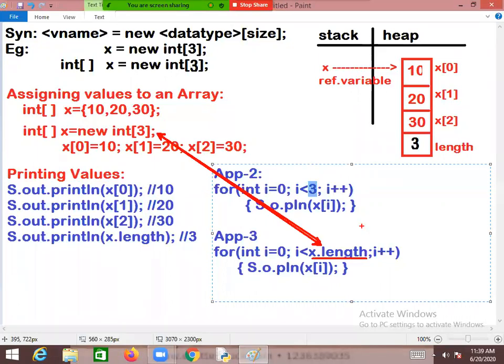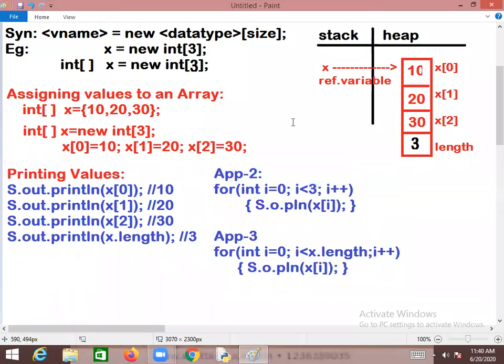That's the reason I always suggest, if you change the size from 3 to 30, you do not need to change the length here, which automatically reflects. That's what I'm telling you, my friend. So please don't encourage hardcoding. It is always good practice to use this type of approach.